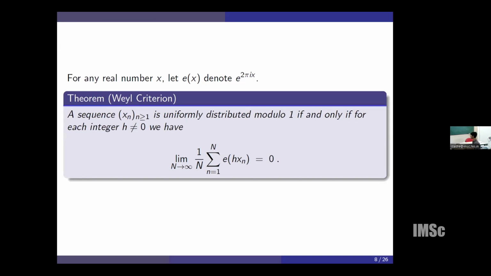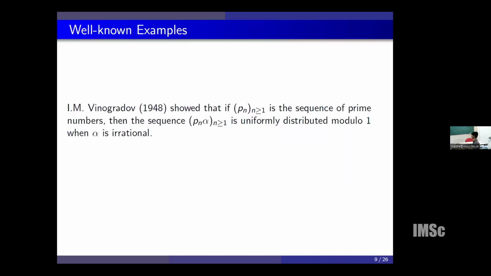This actually means that for every non-zero integer h, this exponential sum is little o of N. So the order of this exponential sum is smaller than N, meaning there is a lot of cancellation in this particular exponential sum for every h not equal to 0. So this criterion is useful for checking whether a given sequence is uniformly distributed or not. As an application of Weyl's criterion, we give some examples which are uniformly distributed modulo 1 and which are not uniformly distributed modulo 1.